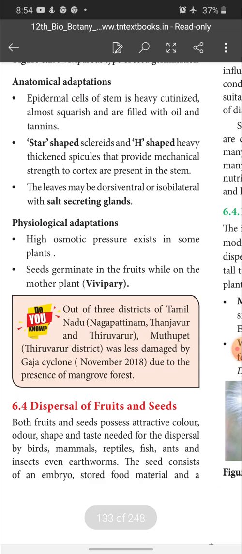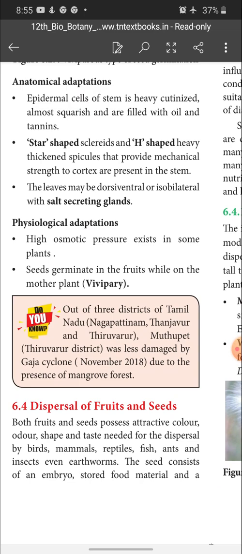Then, dispersal of fruits and seeds. So this is a new topic, children. We are entering into the dispersal of fruits and seeds topic. Both fruits and seeds possess attractive color, odors, shape and taste needed for the dispersal by birds, mammals, reptiles, fish, ants and insects, even earthworms.